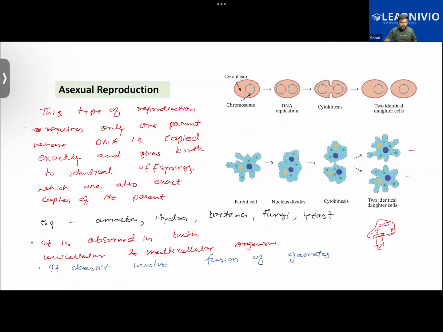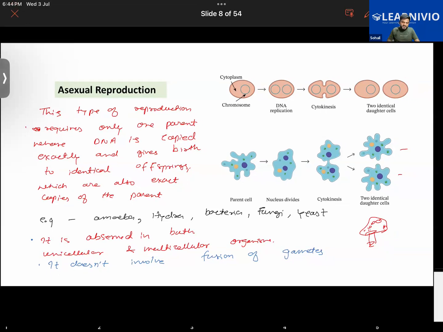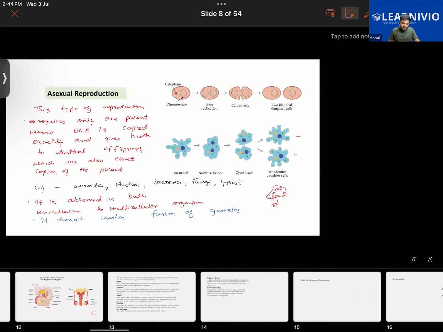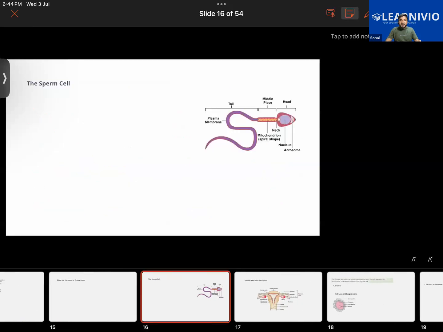Sir, isn't there another chromosome called the Y chromosome? Yes, we have two types of chromosomes, X and Y. The females have XX chromosomes, while the males have XY chromosomes. Later on we'll understand how a female child is born and how a male child is born. There you will get to know that the sperm can have either the X chromosome or the Y chromosome. You will understand sex determination in detail there.